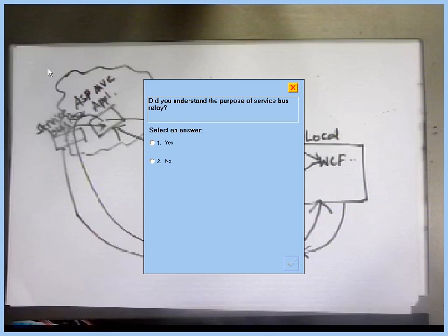Yes, service bus is a path. That's what I am telling, 100%. That's the first suggestion I told, that service bus is the path for communicating your data. The requests are coming through that, but this service bus is in the Azure portal. If the request comes through the service bus instead of directly, the firewall protection problem will be resolved. Whatever firewall problem is there, that can be resolved.